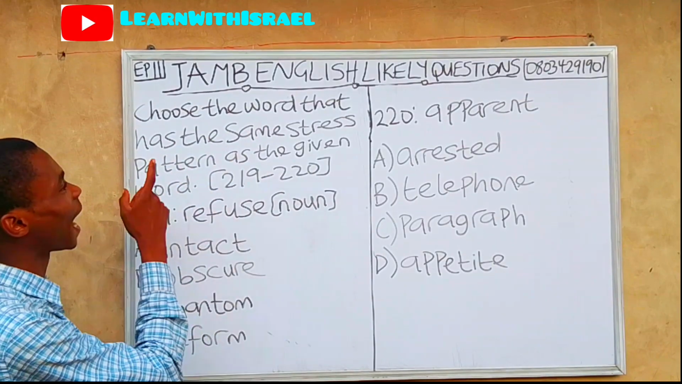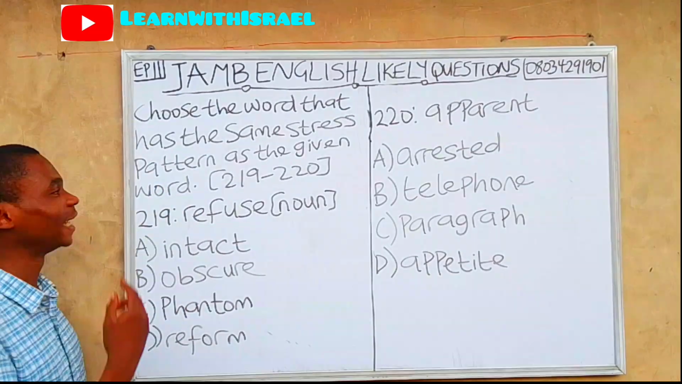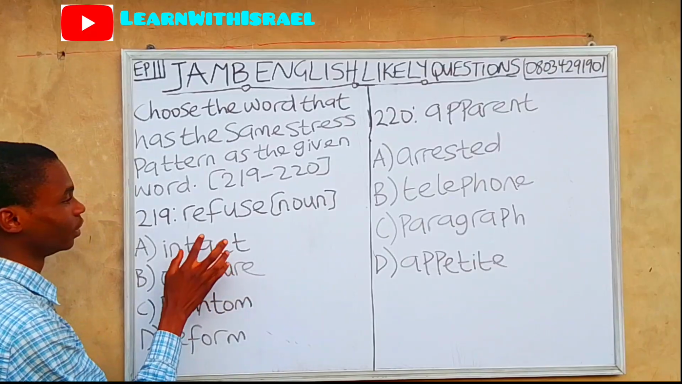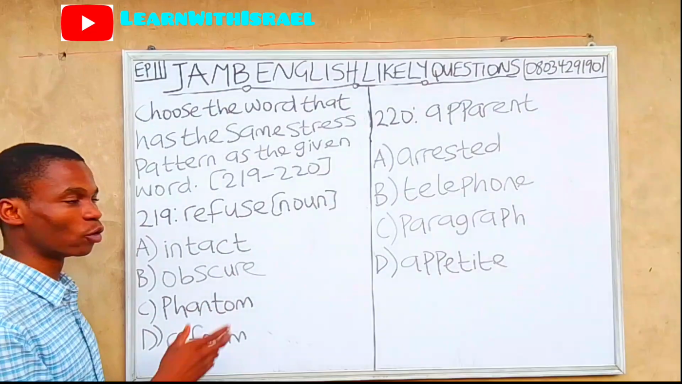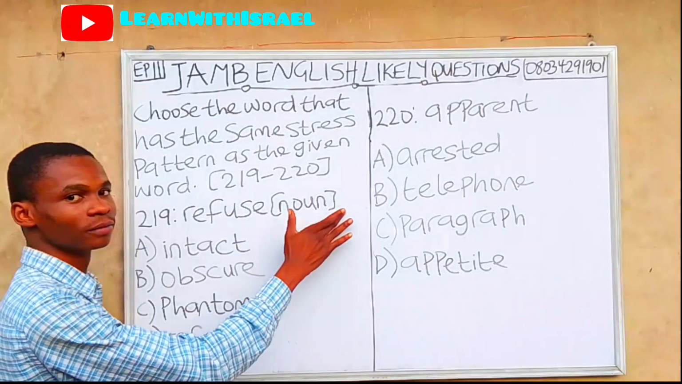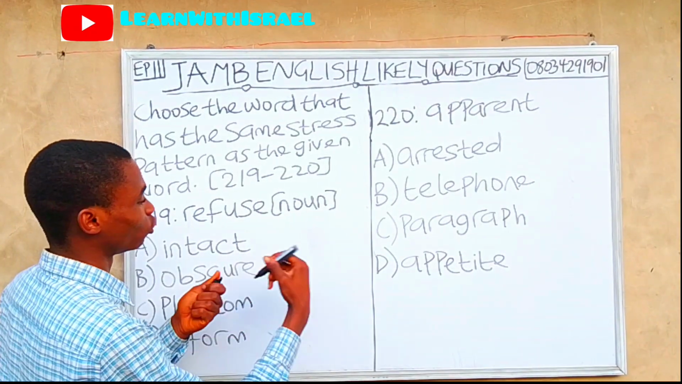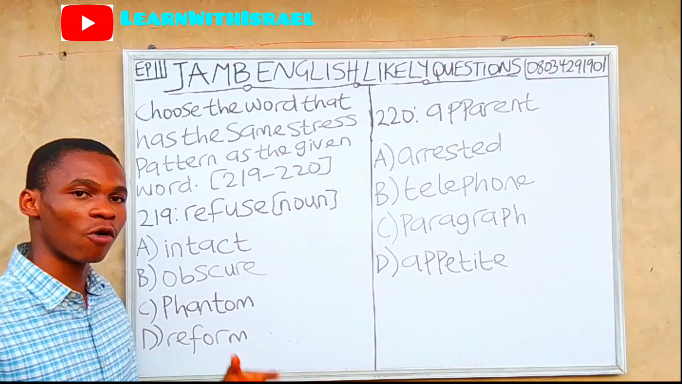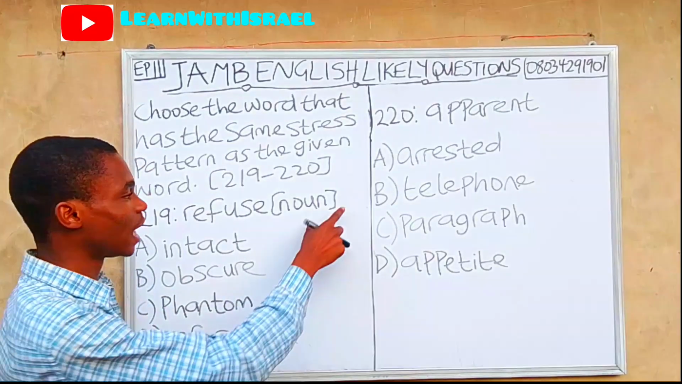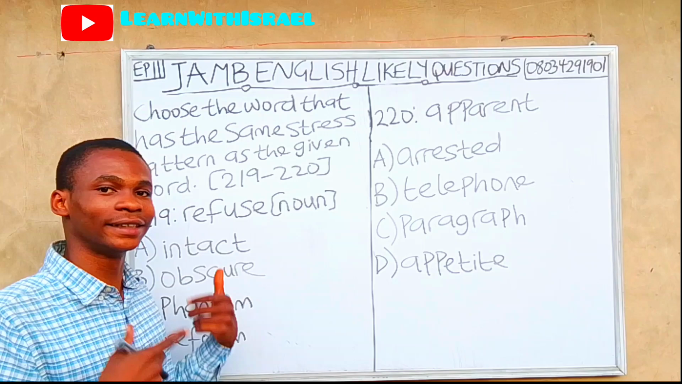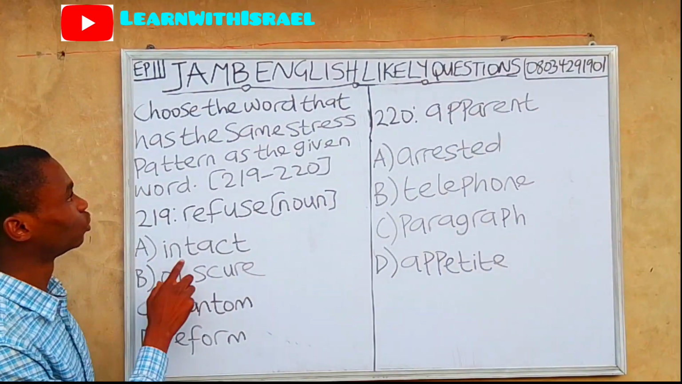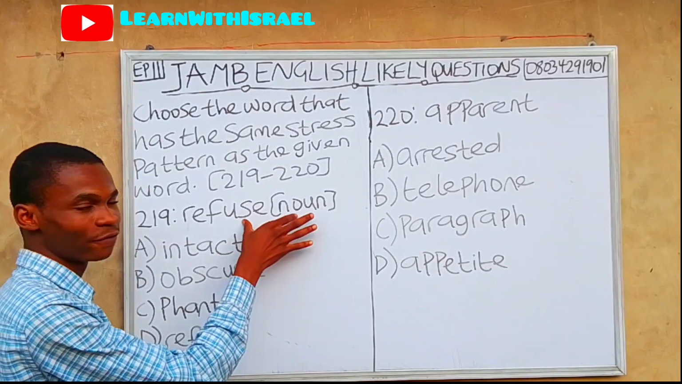Choose the word that has the same stress pattern as the given word from question 219 to question 220. Refuse is pronounced as REfuse because it is the noun refuse. But if you want to pronounce it in the form of a verb, it is called reFUSE. But for now, it is called REfuse. Now is a thing, and this refuse is a thing. So we have to choose the word that has the same stress pattern as refuse.